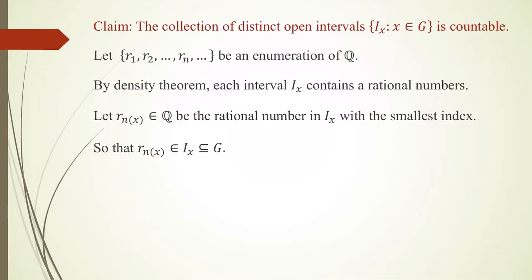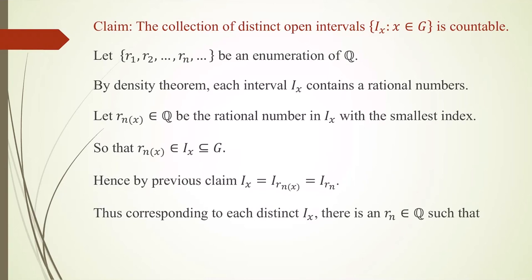So this r_nx will be in Ix, and Ix is a subset of G. We already proved that if we take any two distinct elements of G, then either the corresponding Ix are equal or they are disjoint. So here r_nx is in Ix as well as x is in Ix. So the interval corresponding to r_nx and the interval corresponding to x are equal.